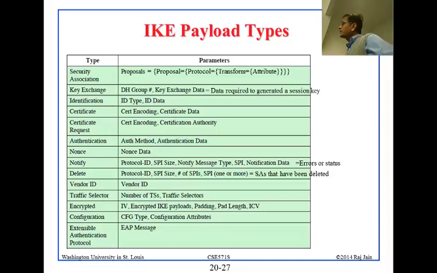transform. The book doesn't say much about what a transform is, but basically, when you have a proposal, let's say AES, then you might have to say what are the other details of that AES, and one of them would be an attribute like 128-bit for sure, and then there are others. So you might have many proposals. For each proposal, many protocols. For each protocol, many transforms, and for each transform there are many attributes. So it's a whole tree that you send, and then they select one set, or a set of sets, in that tree.